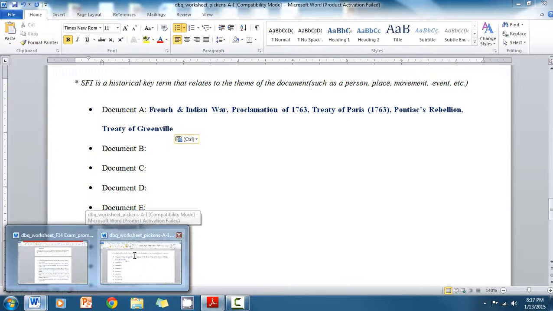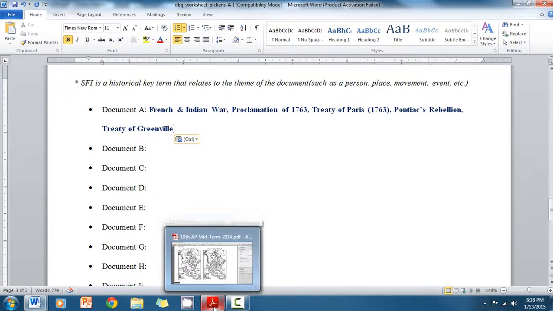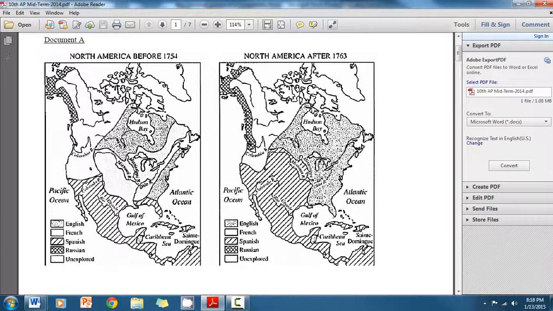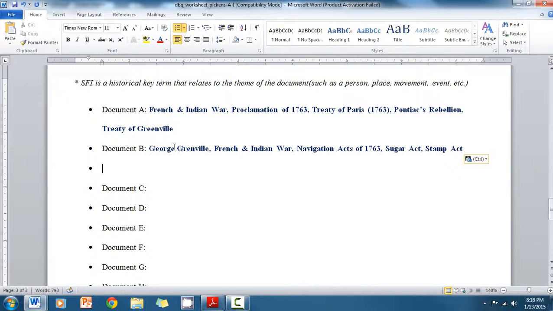And then, because I thought of Pontiac's Rebellion, that brought me to the Treaty of Greenville, which was the treaty that ended these, a series of wars led by Chief Little Turtle. And so the Treaty of Greenville is going to end that warfare between the Native Americans and the English in this Ohio River Valley area. It's the Battle of Fallen Timbers, the battle that will actually break out. So anyway, I kind of did that for each document, came up with 5 pieces of related historical information, or kind of like vocabulary words.